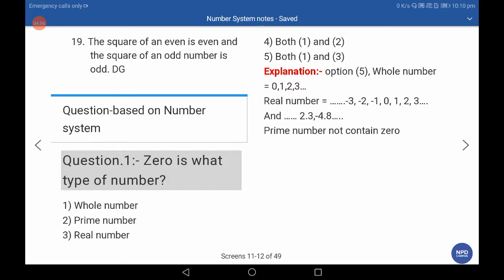First, 0 is what type of number? 0 is a whole number and real number. 0 is a real number because it is included from minus infinite to plus infinite. Whole number means natural numbers do not include 0 but whole numbers include 0, then this is a whole number. Then the fifth option is correct.